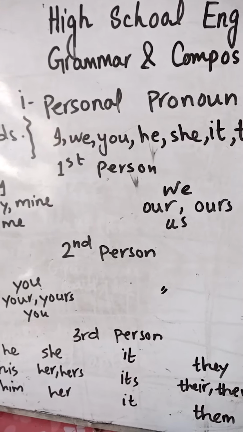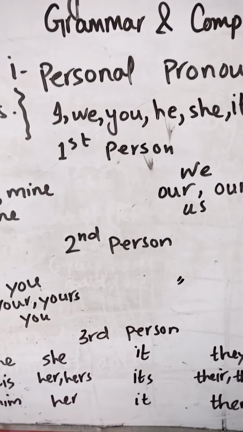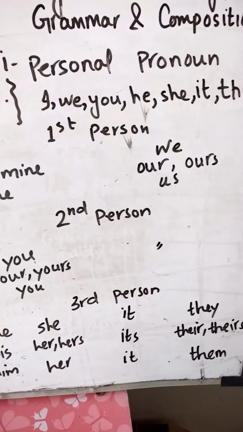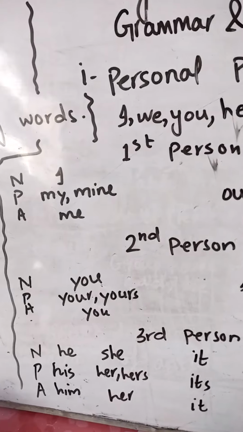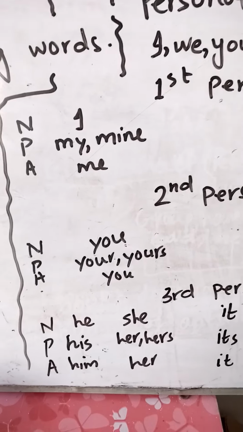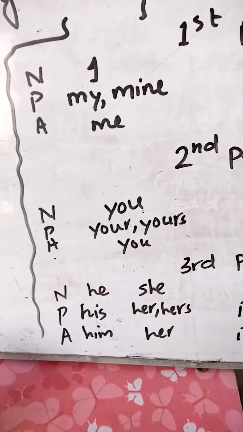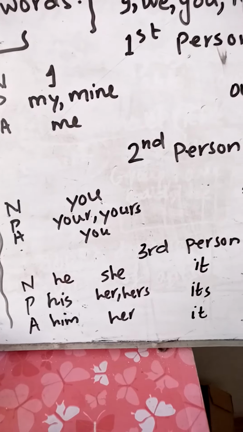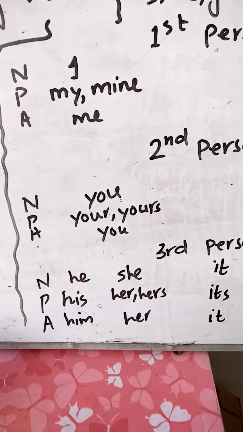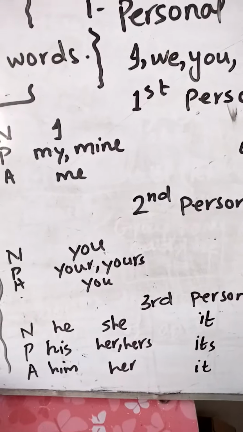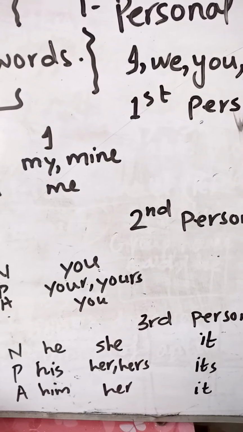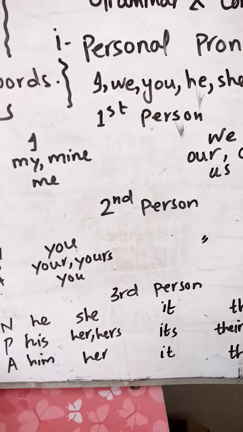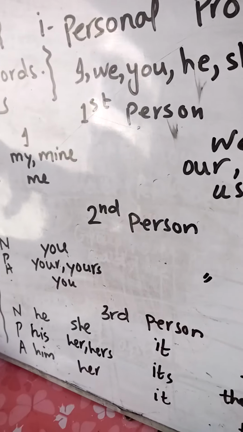Personal pronouns are divided into 3 persons: first person, second person, and third person. First of all, you have to know the sense. What is first, second, and third person? For example, I'm standing here, I'm talking to Ali. I and the person standing in front of me is like you. I'm talking to you, so I and you are first and second person which are present. And what about, we are talking about Ali or him. So Ali is third person, he is not present here. So first and second persons are present, and third person is not present. So this is the sense.